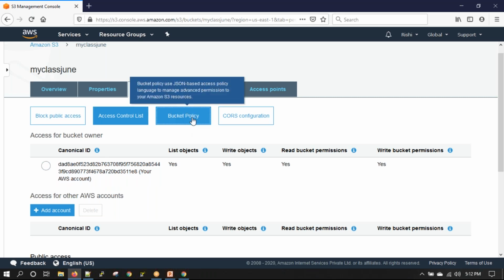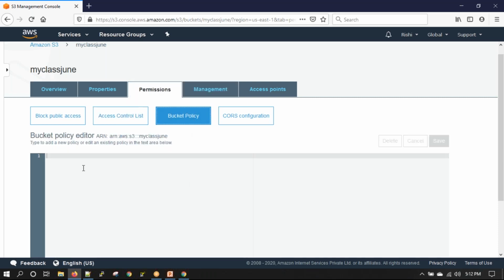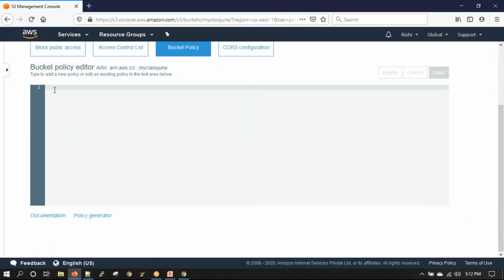Then there is something called a bucket policy. Here I can make fine grained changes. For example, say I want to make the objects of my bucket public.